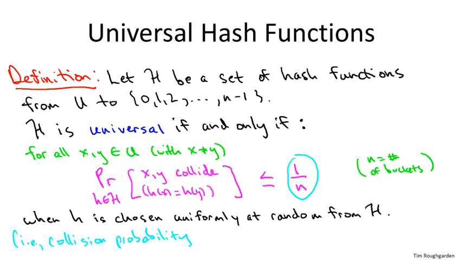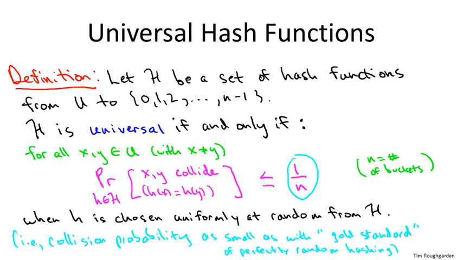There are these n buckets that Bob could go to, each equally likely, and there's a collision between Alice and Bob if and only if Bob goes to bucket 17. Since each bucket's equally likely, that's only a 1 in n probability. So really what this condition is saying is that for each pair of elements, the collision probability should be as small, as good, as with the holy grail of perfectly random hashing.